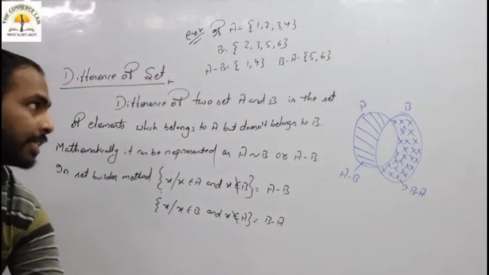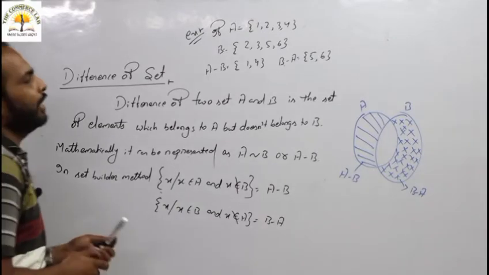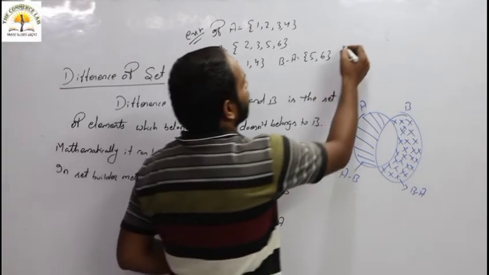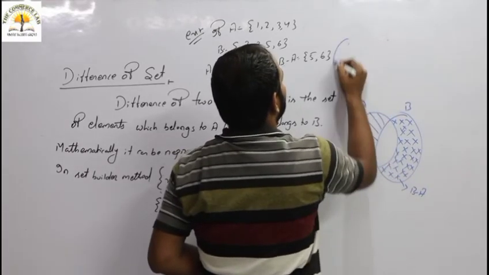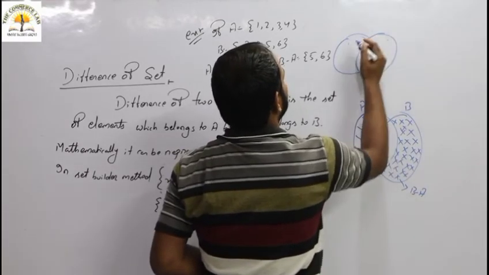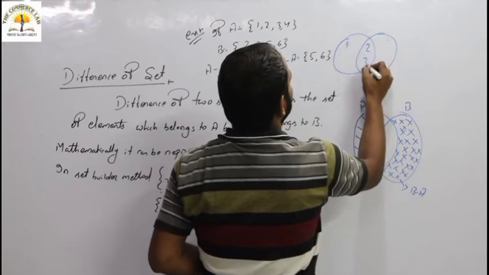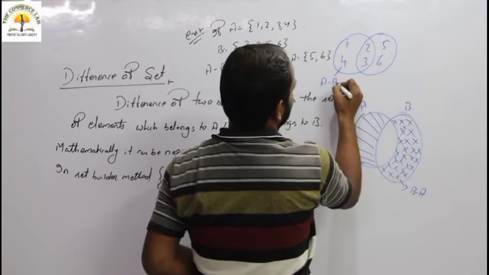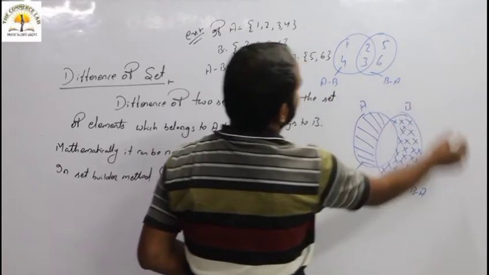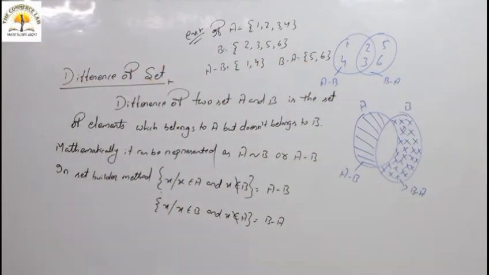If we represent this in Venn diagram, 1, 2, 3, 4, 5, 6, then this one is your A minus B, this one is your B minus A. Fine. So this is all about your difference of sets.